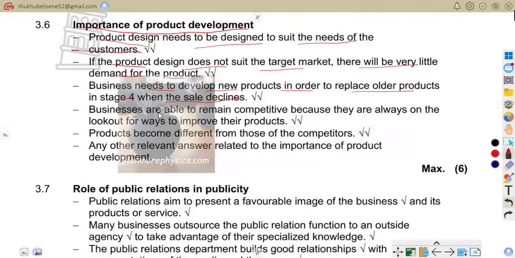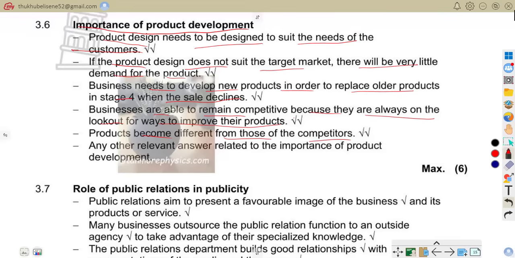Businesses are able to remain competitive because they are always on the lookout for ways to improve products. Businesses improve products regularly so that they can stand out. Products become different from those of the competitors, like I've said: unique flavours, for example, or innovative technology that can make you stand out.